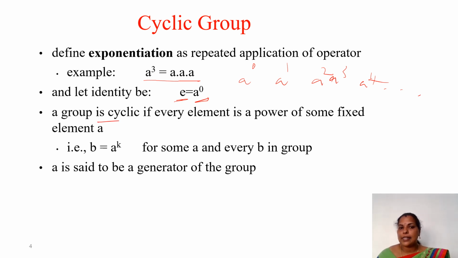So when we say a group is cyclic, it means every element is a power of some fixed element A. Then only we call the group a cyclic group. So B equals A power K, for some A and every B in the group. Then A is said to be the generator of the group. The last topic is about the generator. So this exponentiation base we call the generator.